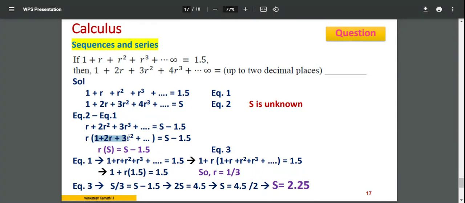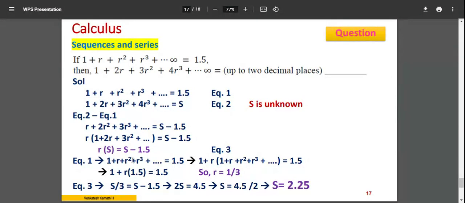Now if you look at the term inside the bracket, it's exactly the same as my equation number 2, the second equation, the same infinite series. So I can write it as s. So it becomes r into s is equal to s minus 1.5. Now this is my equation number 3, but I want s, and there are two unknowns, r and s.